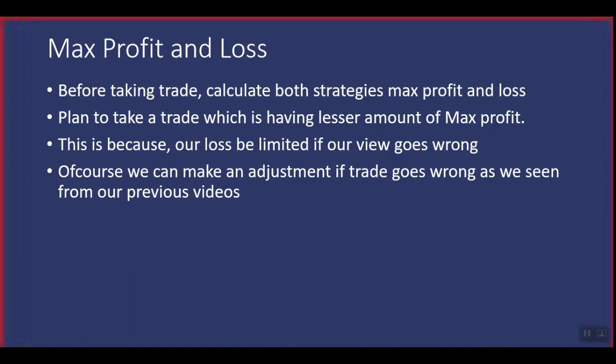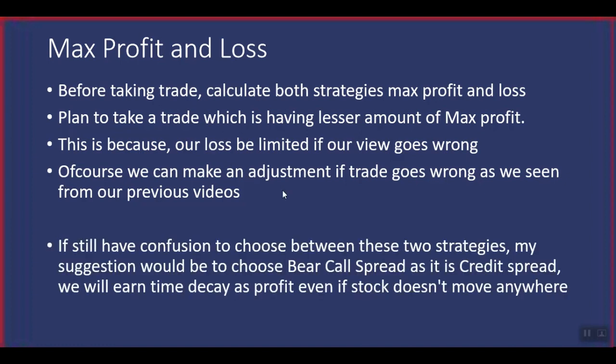We have seen around 3 to 4 strategies for each of the two strategies. Based on that, you can even do some adjustments and reduce the loss, but it's better to go with the strategy showing the minimum loss.